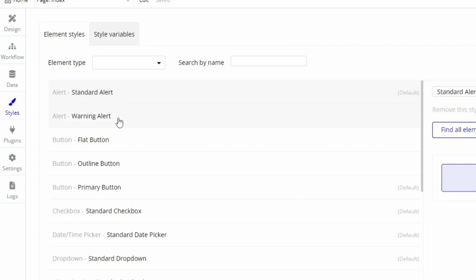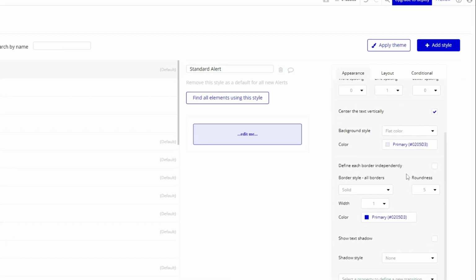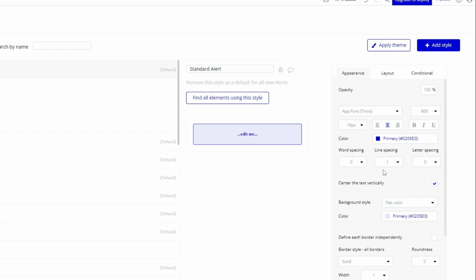Right here we have the style. So you could go ahead and choose from any of these presets right here. You could go ahead and see the element type. For example, we have an alert element right here, and the name for that element is standard alert. You could preview the presets right here, and just beside that, you could adjust the preset based on your preferred style.